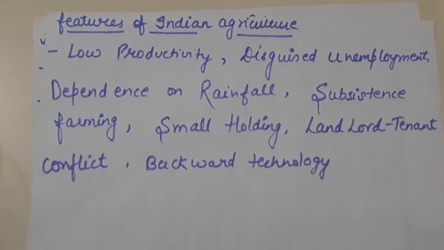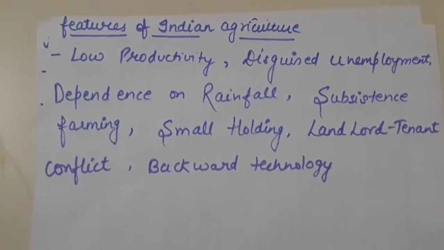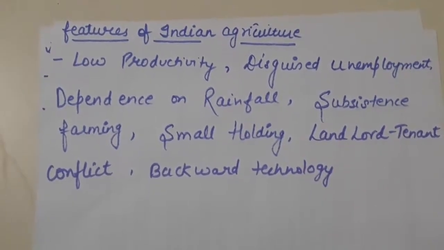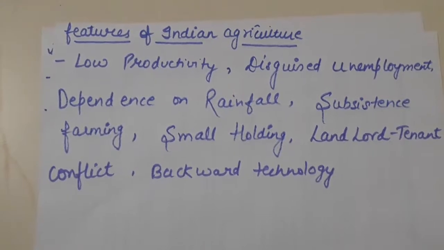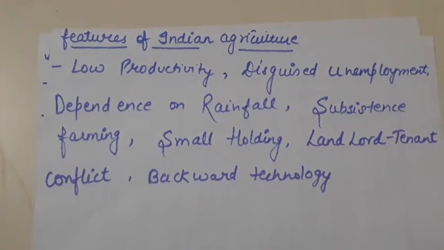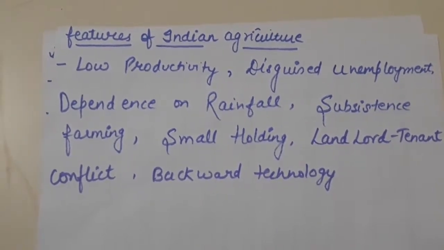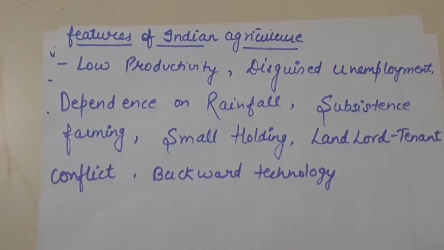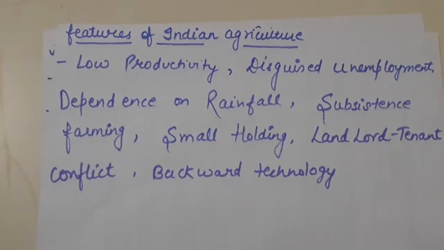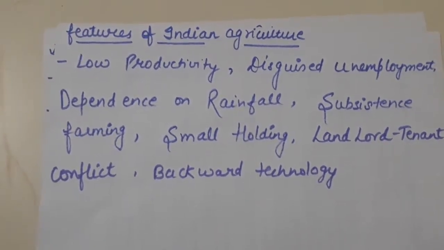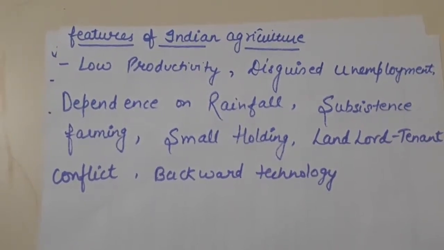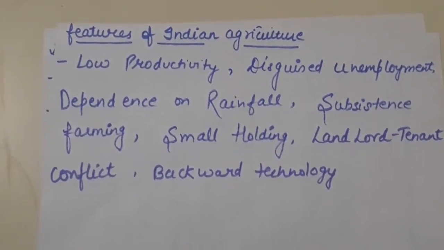Now see, features are low productivity, disguised unemployment, dependence on rainfall, subsistence farming, small and scattered holdings, landlord-tenant conflict and backward technology. Low productivity. Productivity refers to the output per hectare of land. That is low because permanent means of irrigation are not used. Disguised unemployment. People engaged in the work are more than what is actually required. It leads to a decrease in your marginal productivity. Dependence on rainfall. If rainfall is good, then productivity will be good. If the rainfall is poor, productivity will be poor. There are no permanent means of irrigation.